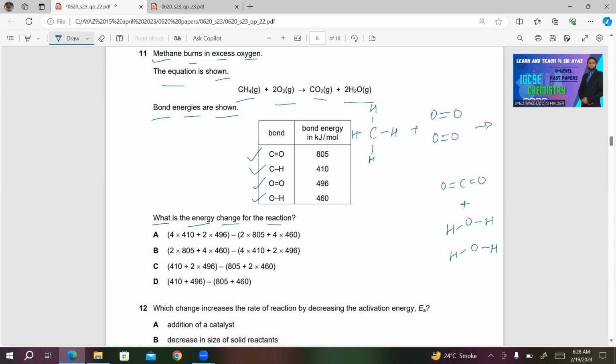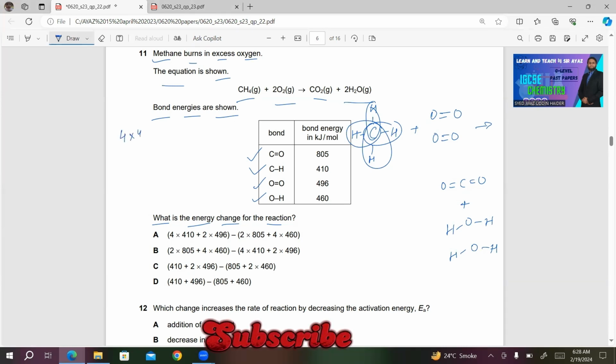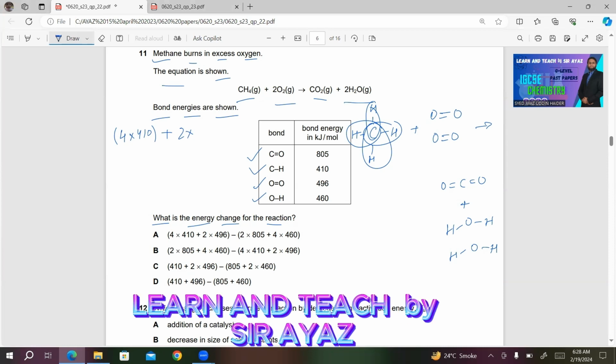Now for the reactant side, we have 4 C–H bonds. So 1, 2, 3, 4. So 4 will be multiplied by 410, plus we have 2 moles of O2. So we will multiply 2 by 496.